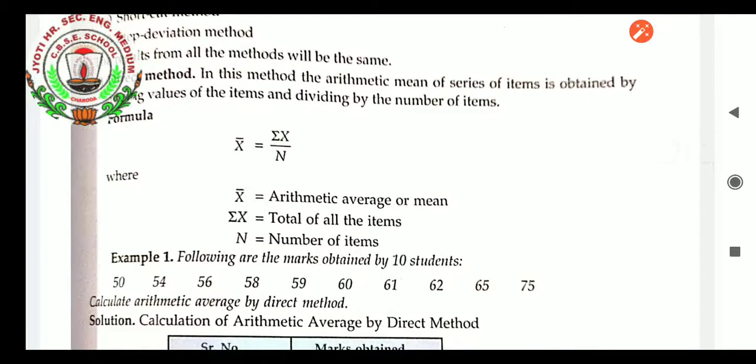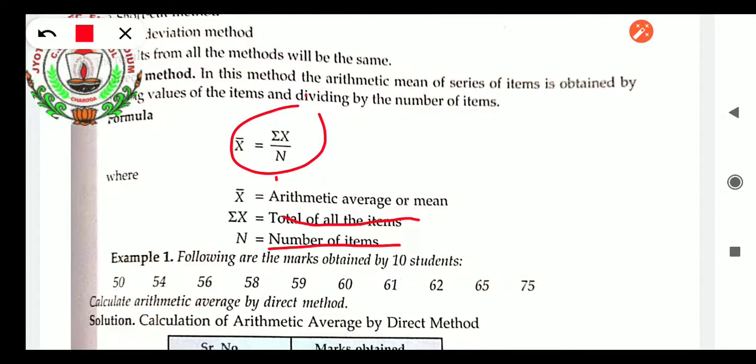Mean equals sum of x upon n. Sum of x equals the total of all the items, and n equals the number of items. For the total, we have to add all the numbers given in the items, and for n we just have to count how many numbers there are. Okay, so let us do the calculation.